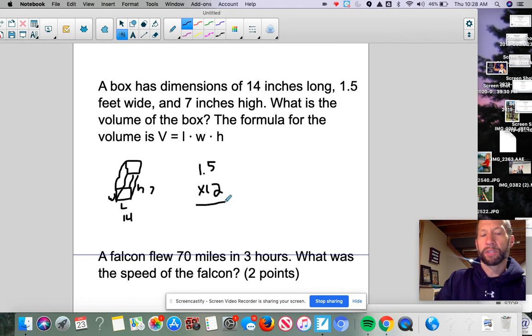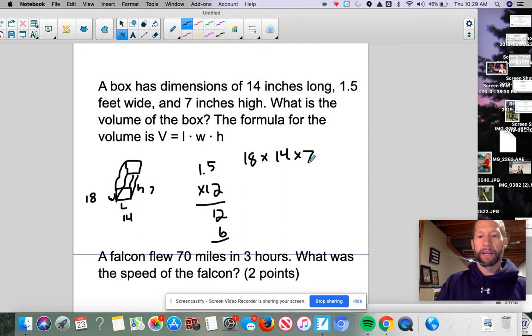And I'm going to use some mental math here. I know that 12 times 1 is 12, and I know that half of 12 is 6. So all I have to do is add those together, and I get 18 inches. Now all I have to do is multiply these three numbers together. So 18 by 14 by 7.